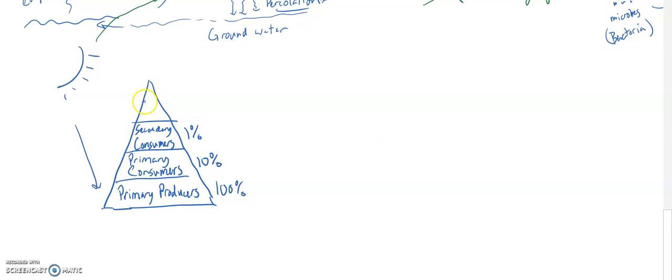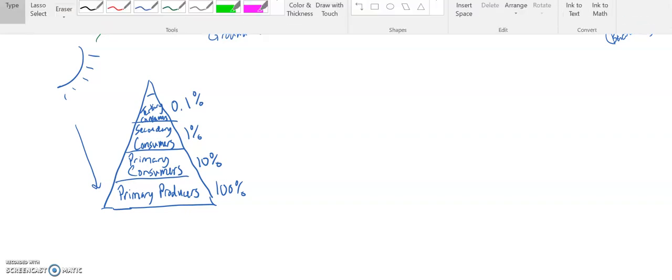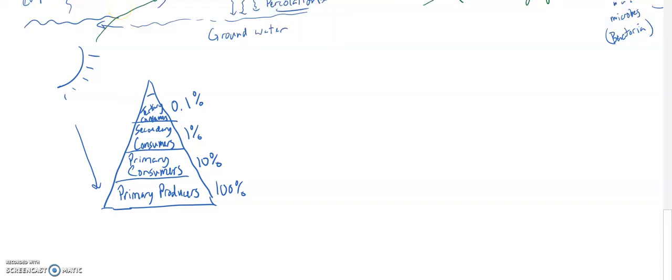And then we get to our tertiary, right? So that's tertiary consumers. And they would get 0.1%. Sometimes you could get to a fourth level, but as you can see, we are running out of energy. And that's why oftentimes you don't get that many quaternary consumers. So now the energy is flowing, but what is happening to the rest of that energy? 90% of it seems to be lost. Well, a lot of it gets lost as heat at every step.